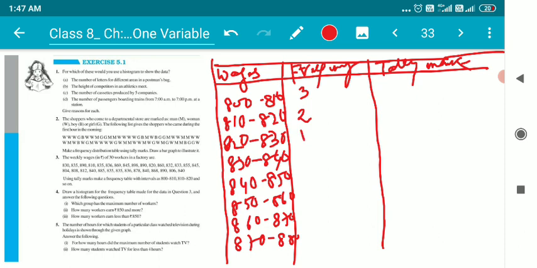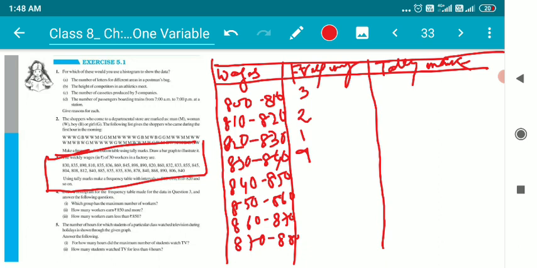Only 1 person whose wage comes under this category. Next 830 to 840. We have to read all the wages very carefully in order to understand in which category these numbers lie. If I count, it's 9.